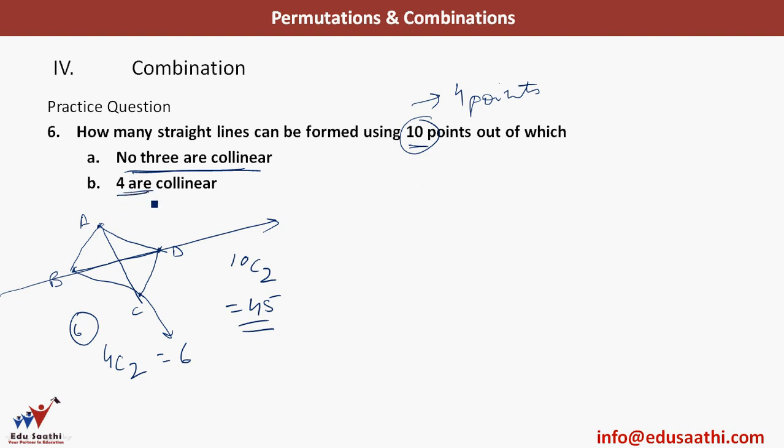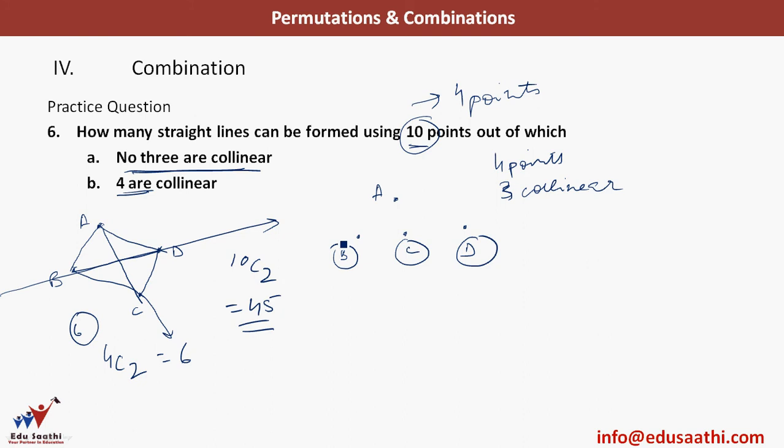Now we are given that 4 are collinear. Out of these 10 points, 4 are collinear. Let's take the simpler case first. Let's say I have these points A, B, C, and D. What you notice here is that B, C and D lie in the same line. So these 3 points B, C and D are collinear. This is the same question in a simpler form: 4 points with 3 collinear. Now tell me how many lines can be formed.